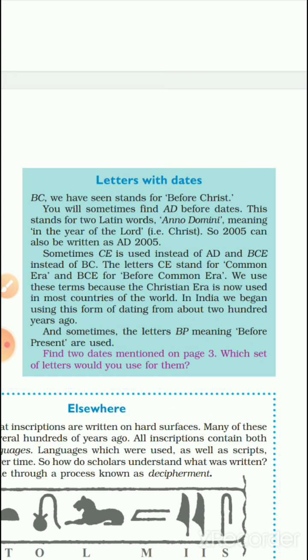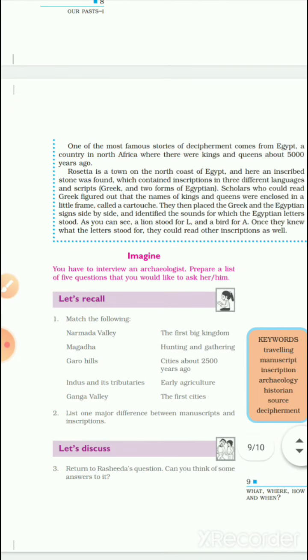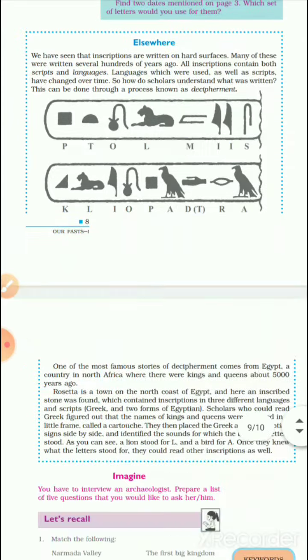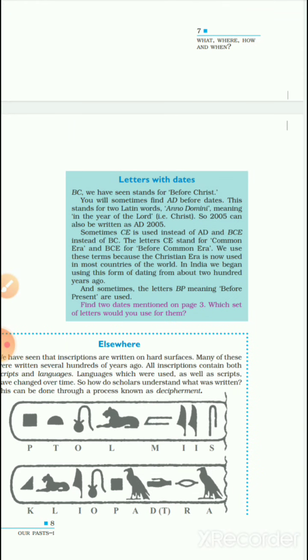In India, we began using this form of dating about 200 years ago, and sometimes the letters BP, meaning before present, are used. So we should know the exact meaning of BC, BCE, and AD, and so we can know what the dating methods are.